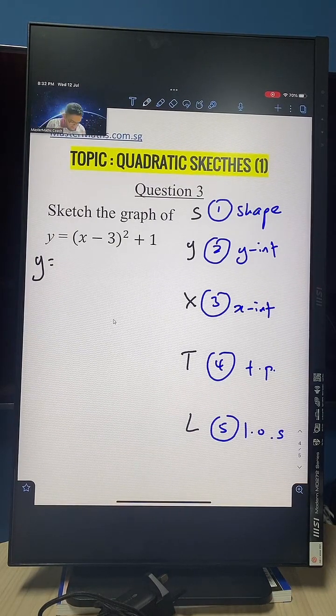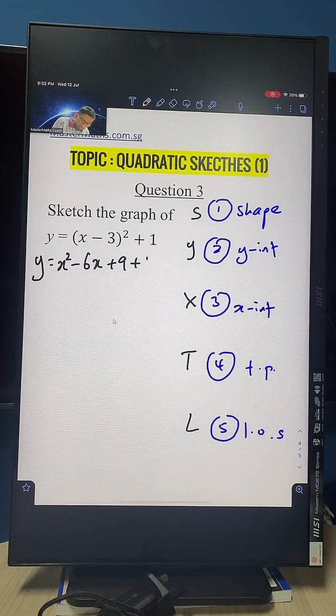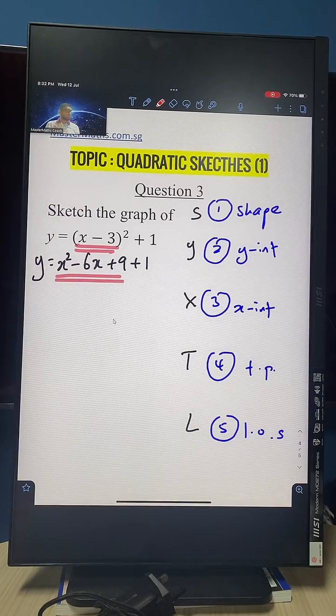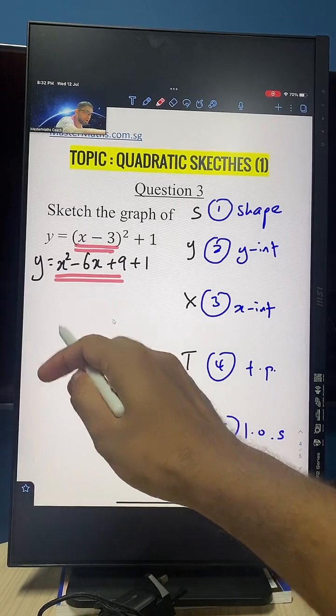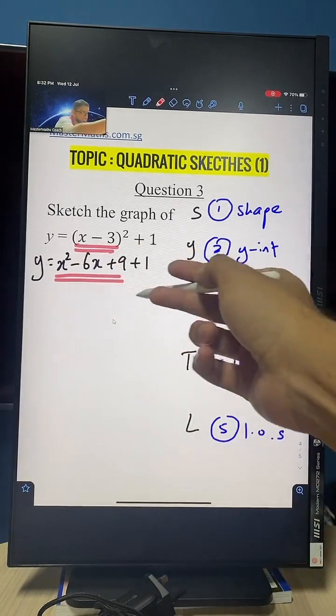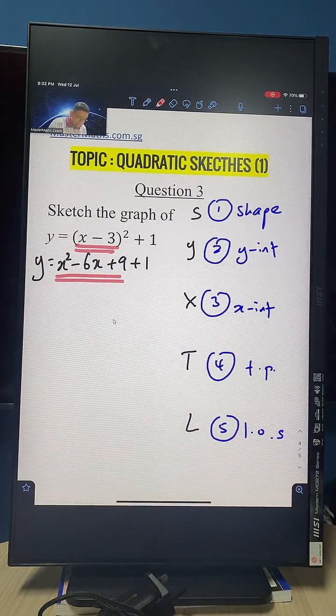Okay, let's expand this. So (x - 3) squared, which is a minus b squared, is a squared minus 2ab plus b squared, which is just x squared minus 6x plus 9. That's how you expand this particular side of things here. Okay, then plus 1.